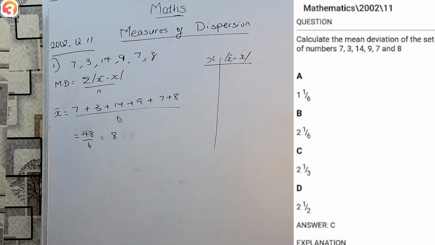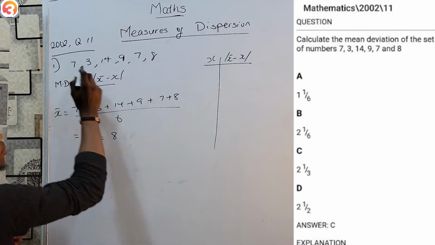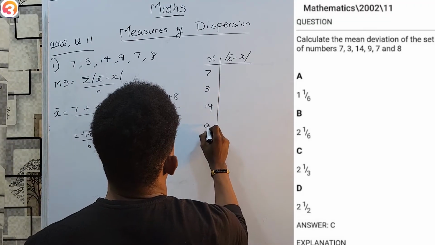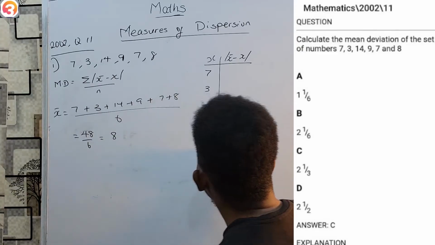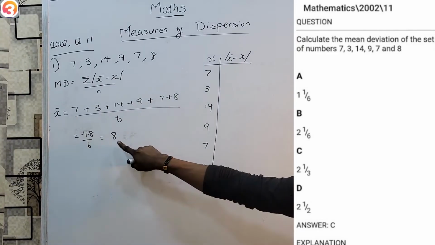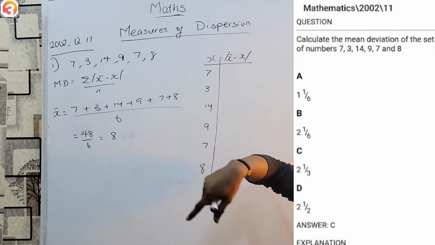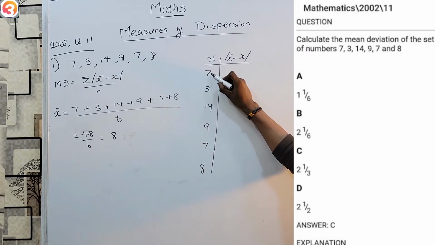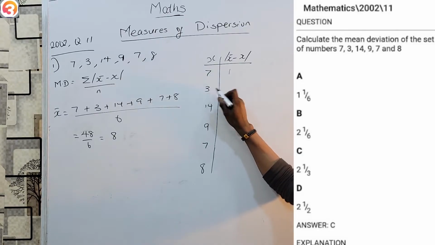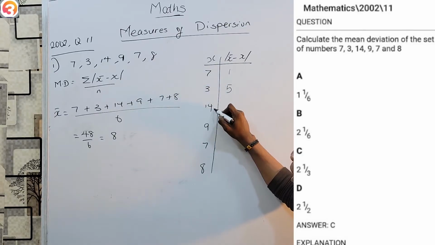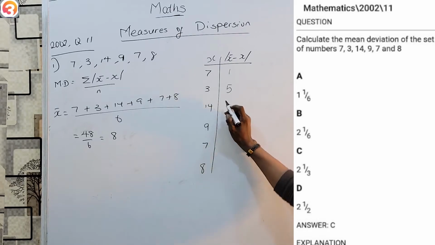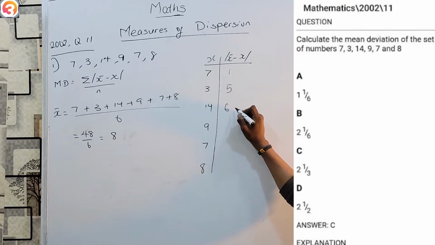So, let's now go back here and use that table to help ourselves out. What's my data? My data is 7, 3, 14, 9, 7, and 8. Now I know my mean is 8. So let's get mean minus x for each of them. Remember, absolute values. We always take everything as positive. 8 minus 7 is 1. 8 minus 3 is 5. 8 minus 14 is minus 6. But due to the absolute value, I take it as simply 6.